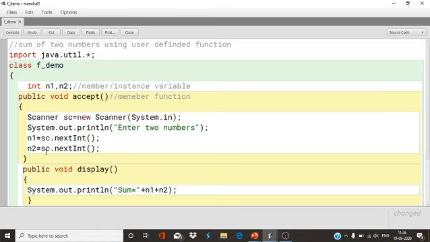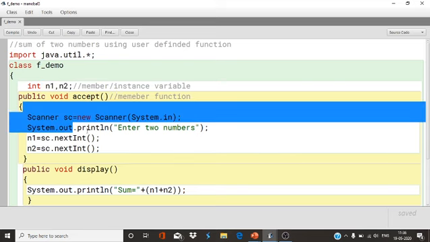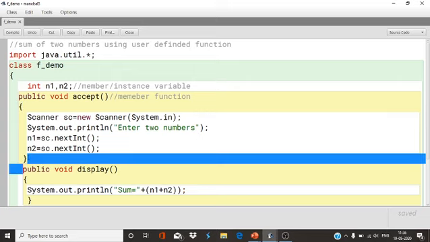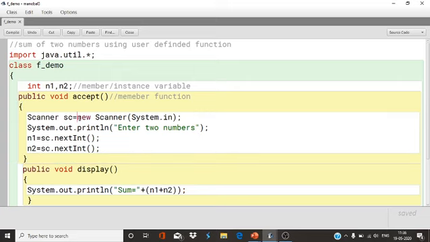Now one thing will come to your mind: why have I declared the variables here, not inside the method? If you declare int n1 and n2 inside, then they become local variables, and the scope of a local variable is completed there. Whenever you have to use n1, n2 outside that function, as I have used n1, n2 here, it's not possible if you declare them inside.